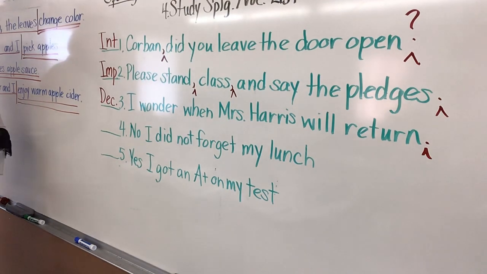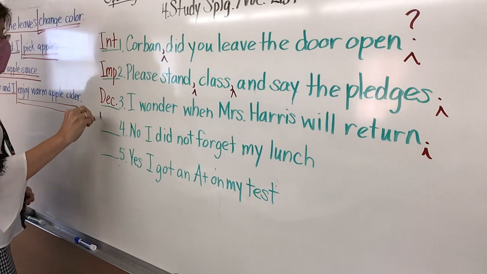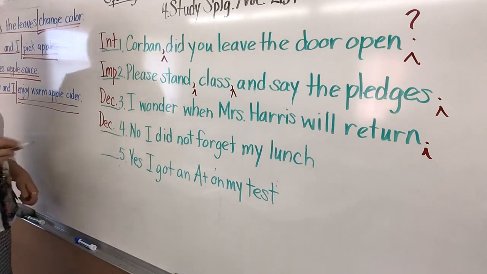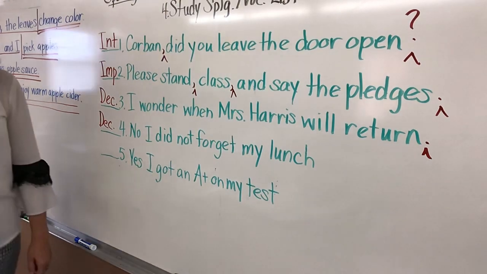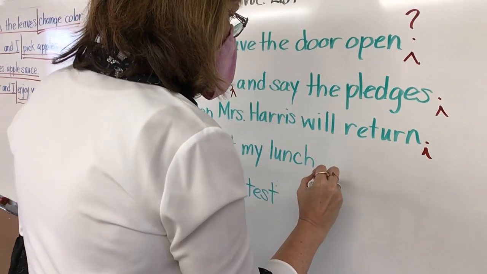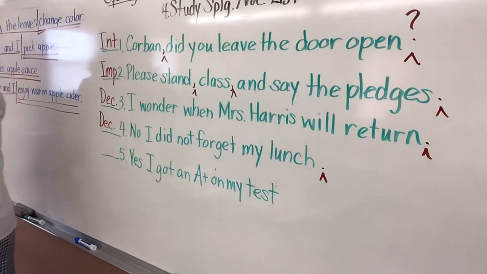All right, next sentence. No, I did not forget my lunch. Didn't you already have a turn? All right, so I will let people that didn't have a turn do it. So, Lily, you want to tell me what kind of sentence this is? Yes, this one is declarative. Just like the last one. And Owen, how would you punctuate it? With a period. With a period, because it is declarative. And Adam, is there anything else?